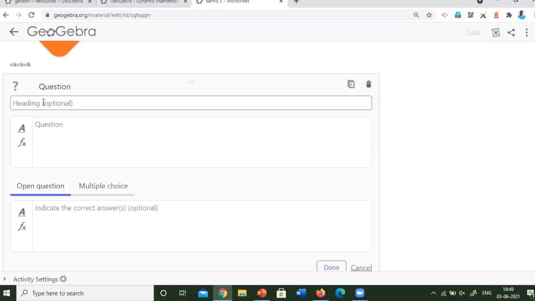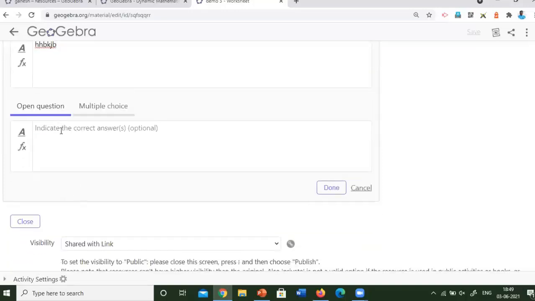So if you want to ask the student an open question, I have already given you an open question, introduce yourself is the question. So you can type the questions here, and also for the open questions you can insert the answers if you are willing only. That is optional because an open question can have a variety of answers. So some text you can give as a suggestion, and it will take it as a correct answer. If it is an open question, there will be no single appropriate correct answer.